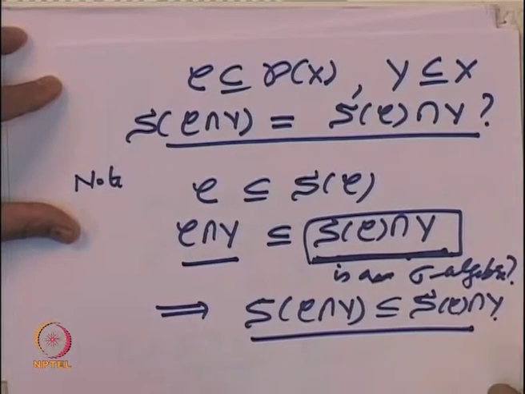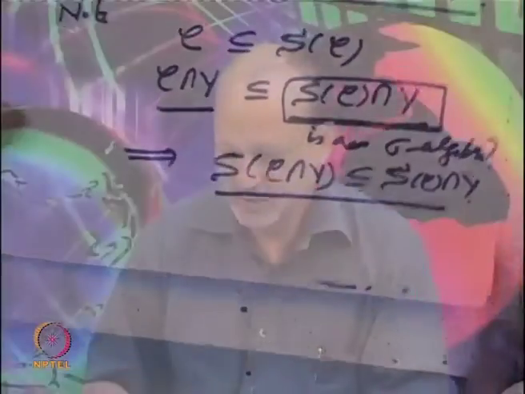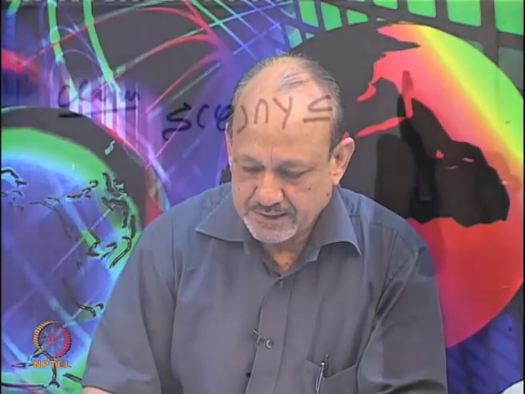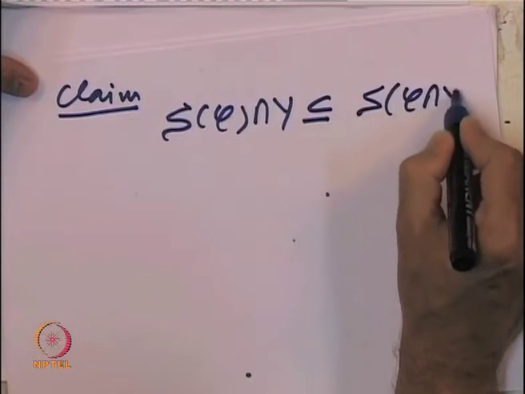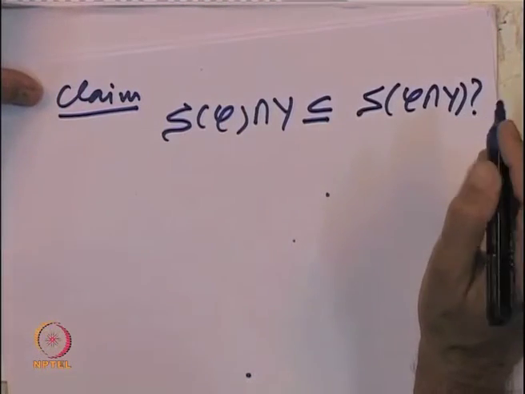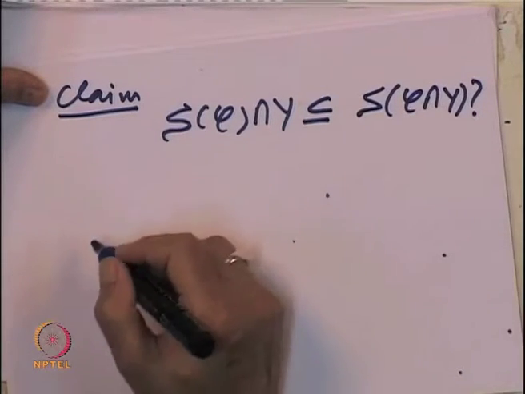We have to prove the other way around inequality, namely, the claim that S of C intersection Y is also a subset of S of C intersection Y. So, this is what is to be proved, and the proof once again uses a similar technique.